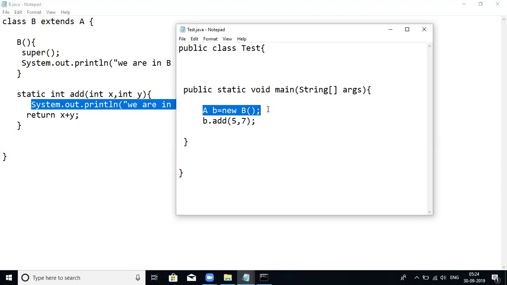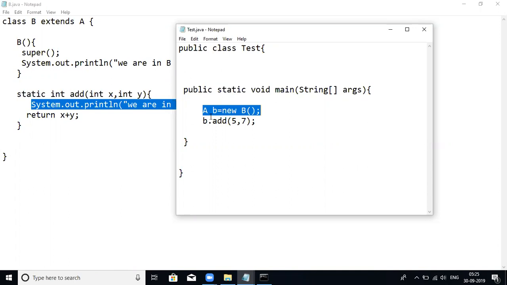I try to hold one class object in a reference variable of another class type. A superclass reference variable can hold a subclass object, because they have a relation. B is the subclass and A is the superclass, so that reference variable can hold it.